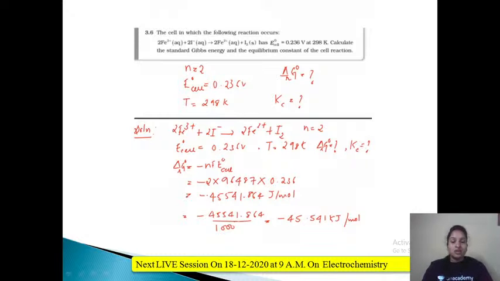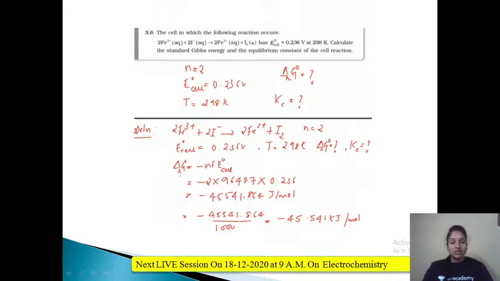What is the formula for calculating delta G naught? It equals minus NF E naught cell. Minus N value is 2, Faraday constant you need to remember 96487, into E naught cell given in the question 0.236. Your answer would be, if you multiply this, you can check, minus 45,541.864 joules per mole.